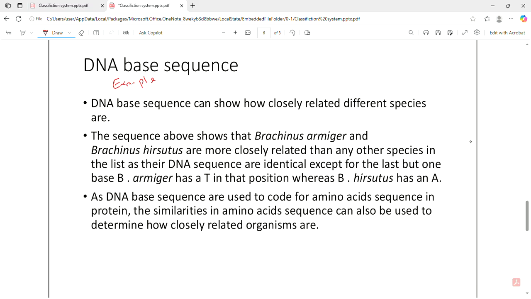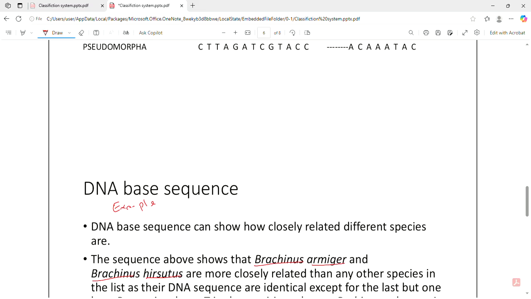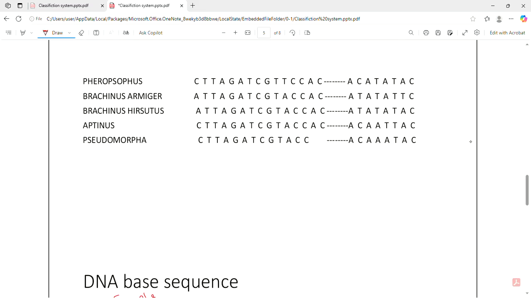DNA base sequence can show how closely related different species are. The sequence above shows that Brachynes armiger and Brachynes hirsutus are more closely related than any other species in the list, as their DNA sequences are identical except for the last but one base. If we see their base sequence, where is the difference?